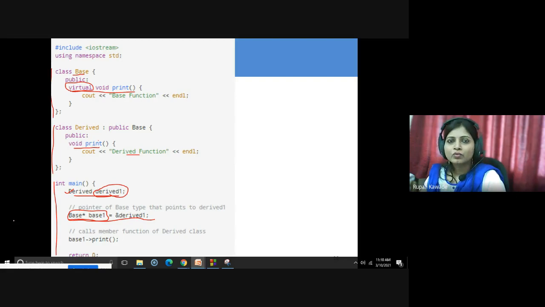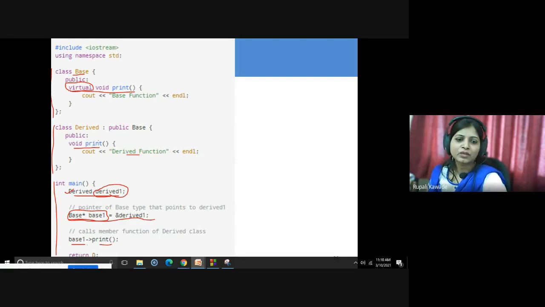Now, what is the data type of this pointer? The data type is base. So this is a pointer to an object, equals to address of derived one. So we are assigning the address of the derived class object to that particular base1 pointer. Then if you write base1, arrow mark, and print.